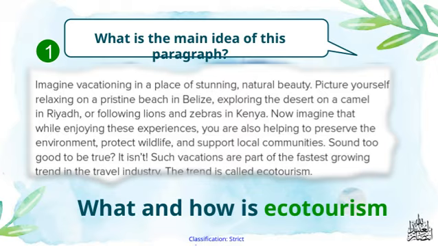Ecotourism encourages travelers to engage with nature thoughtfully, often through activities like wildlife watching, hiking, or cultural experiences that are eco-friendly. It's not just about visiting a place, it's about understanding and respecting it. By promoting conservation and supporting local economies, ecotourism connects directly to our overall theme of sustainable development. It shows us how travel can be a force for good, benefiting both the environment and the communities we visit.